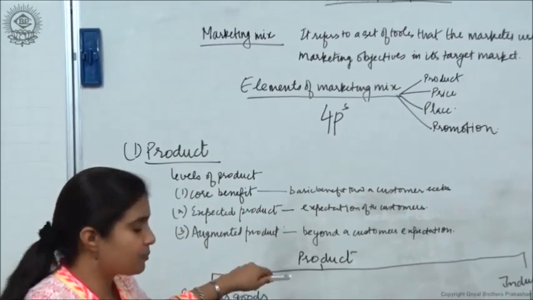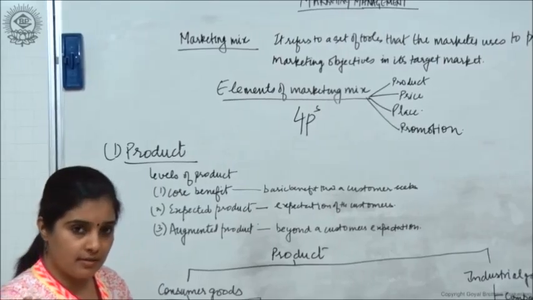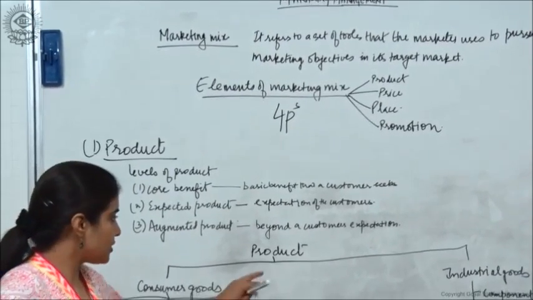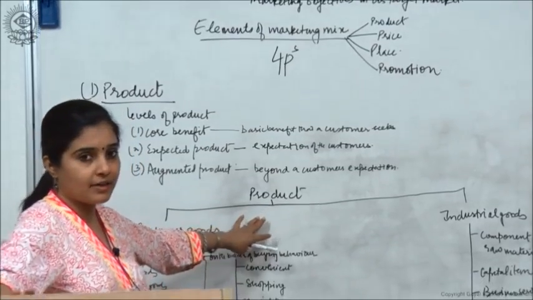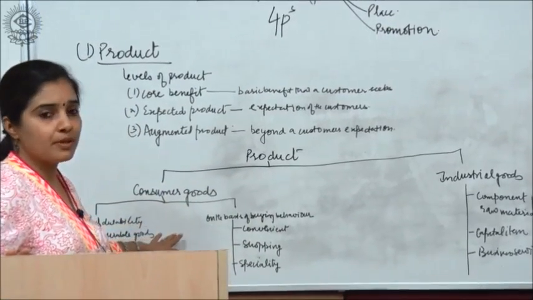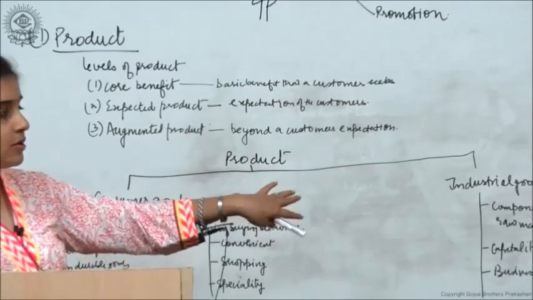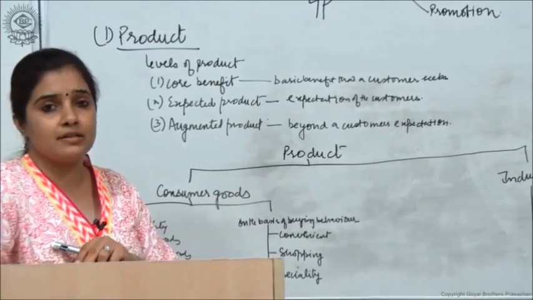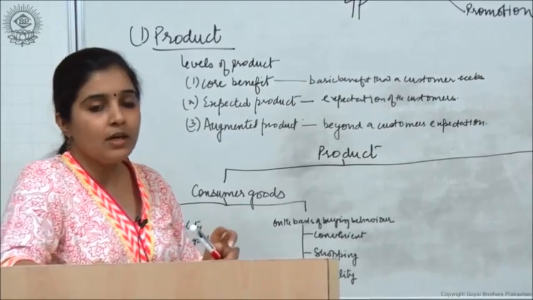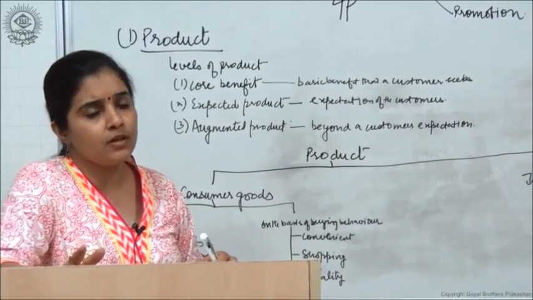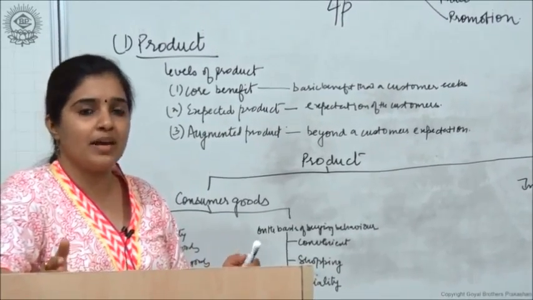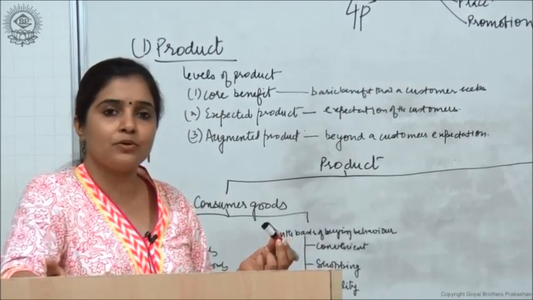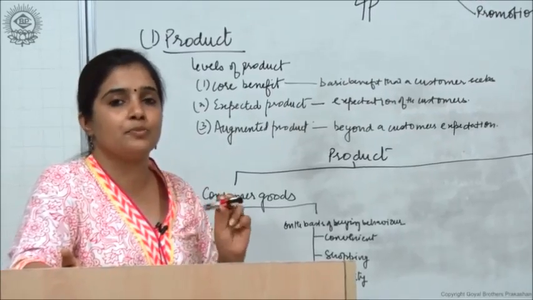Now, having understood what a product is, the bundle of utilities that you get in return for your money, we have categorized products into 2 categories: consumer products and industrial products, that is, consumer goods and industrial goods. Consumer goods are the goods meant for final consumption, which are bought for the purpose of consumption, not for resale. For example, you buy this pen or clothing because you want to use or wear it. I am the final consumer of this product.